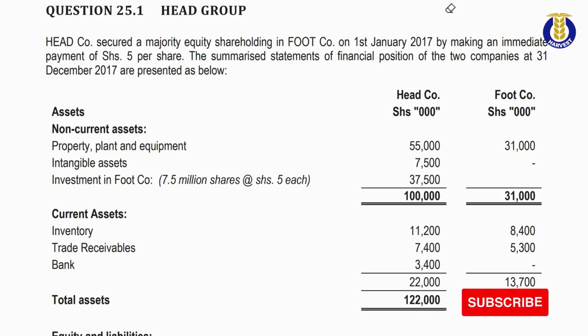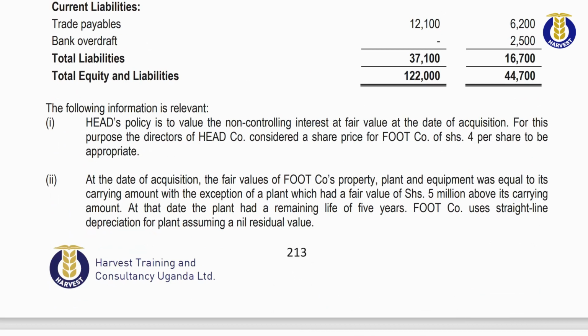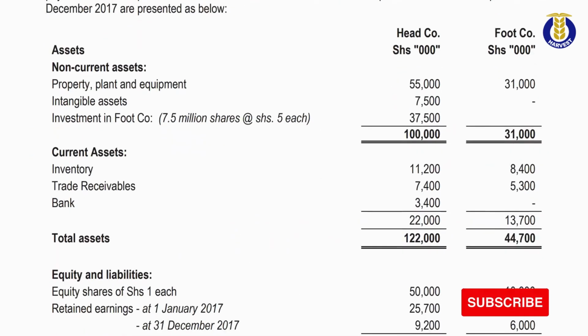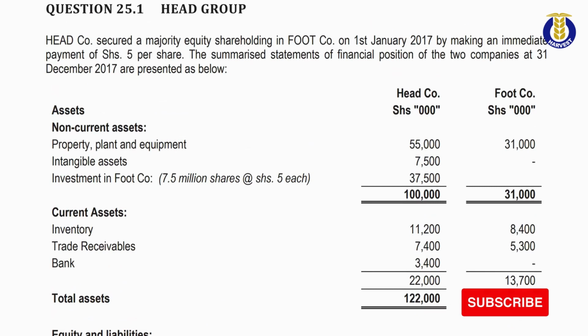So back to our question. We have several other additional information that is given, which I believe you have read through. My assumption is that by the time you're running this video, you have already read through the additional information. As you can see on the screen, we have the format already laid out, and that is the biggest advantage of these kind of questions, because we already have the statement of head company and the single statement of food company.